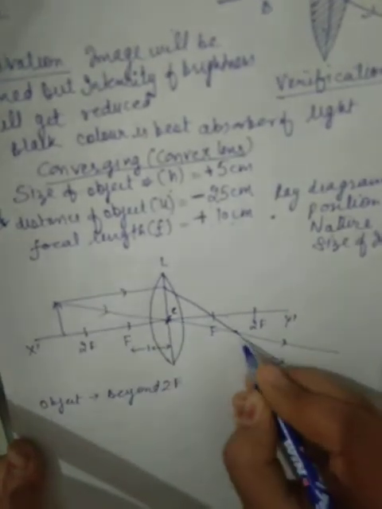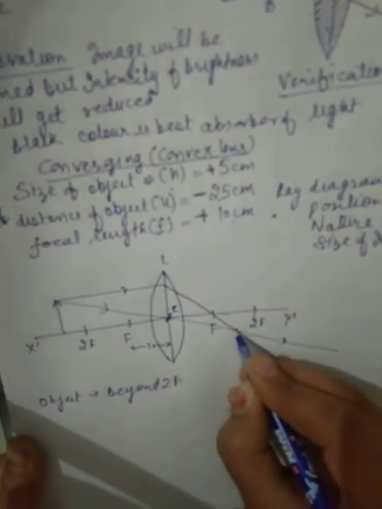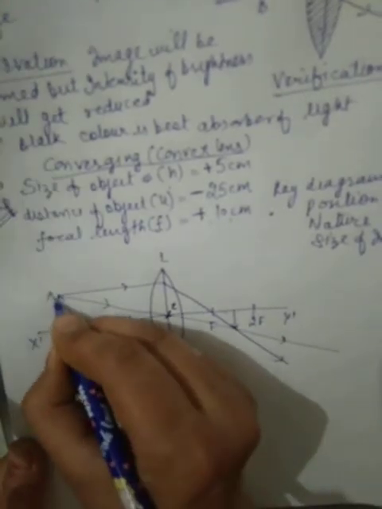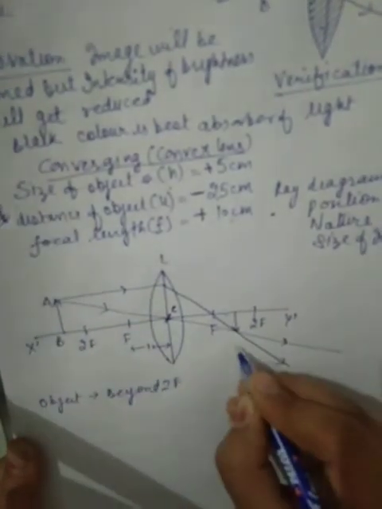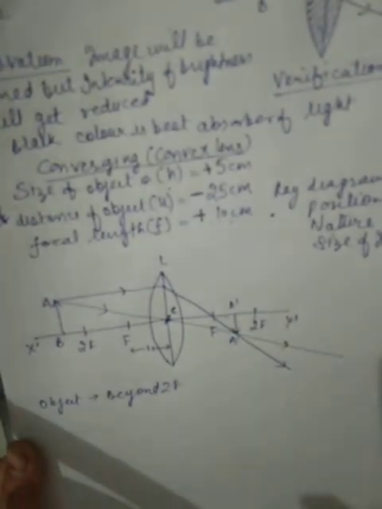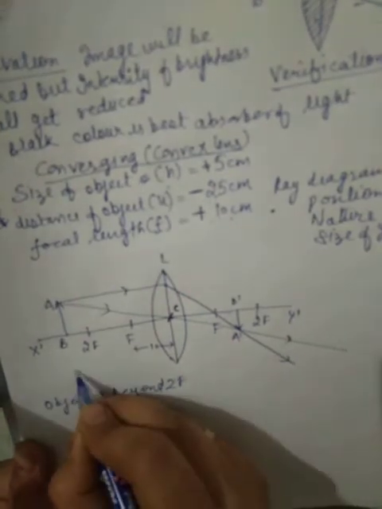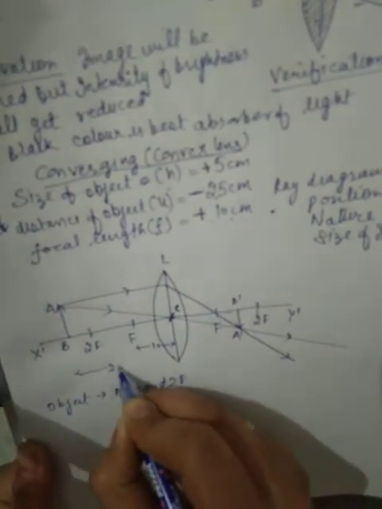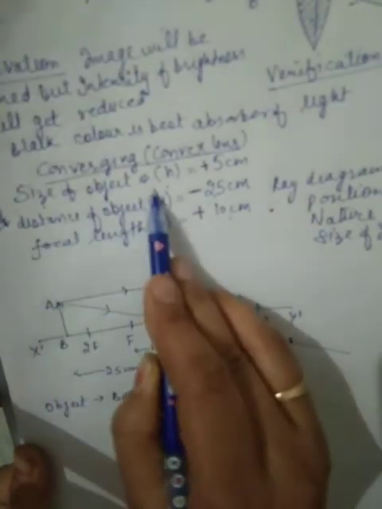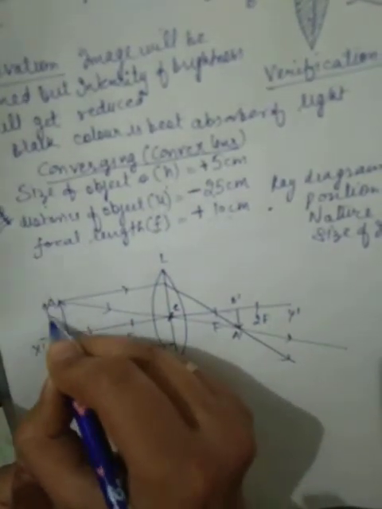The point at which these two intersect, the image is formed. The object is AB and the image is A dash B dash. Now, the object distance is 25 centimeter. The size or height of the object is 5 centimeter.